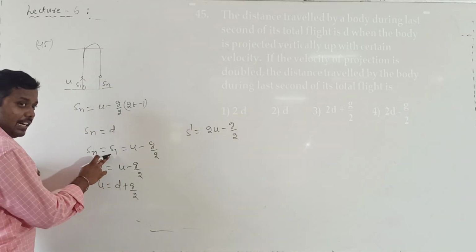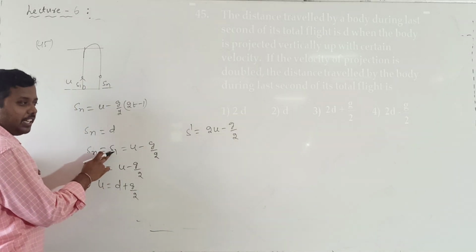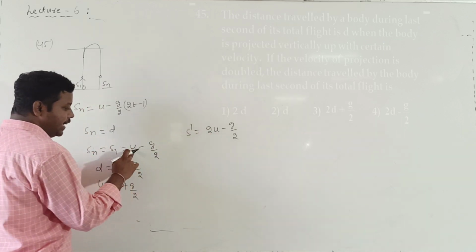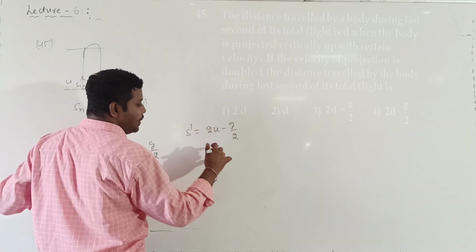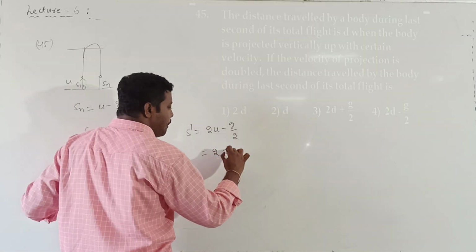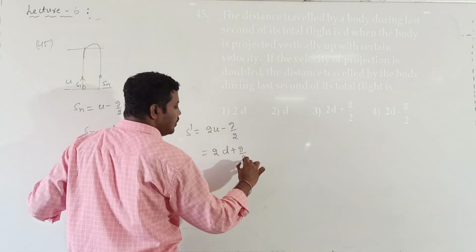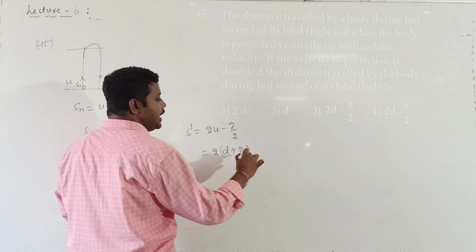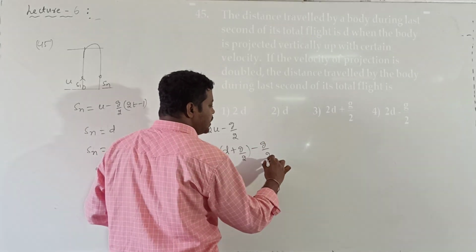Because the velocity doubles, the distance is s dash equal to 2u, velocity 2 times 2u minus g by 2. So what will we get? 2 into u value: 2d plus g by 2 minus g by 2.